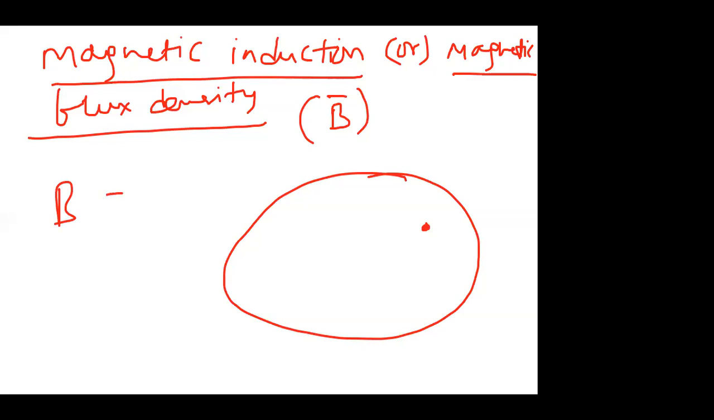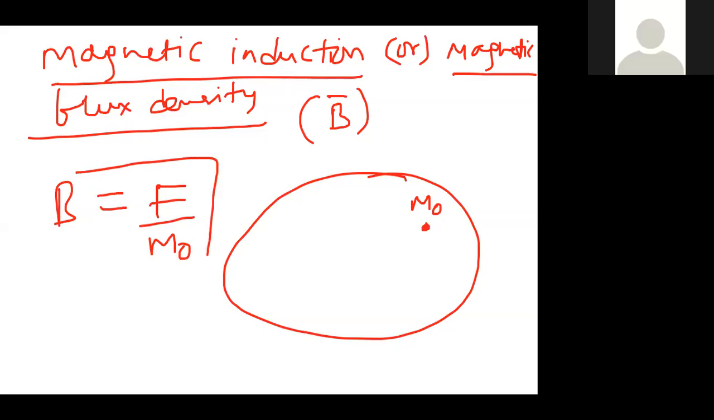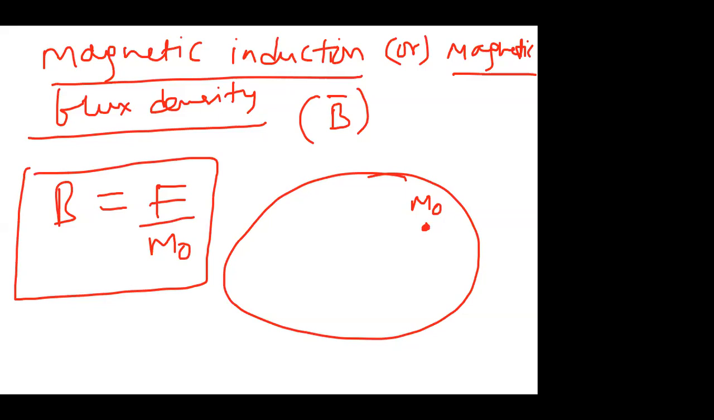B is equal to F by M naught, where M naught is a unit pole strength. I place one unit pole strength in the magnetic field, and it experiences some force. We define magnetic field induction as the force experienced by a unit north pole in the magnetic field when placed at a point in the field. That is called magnetic field induction at that point.